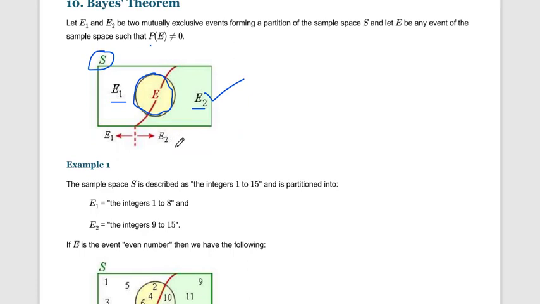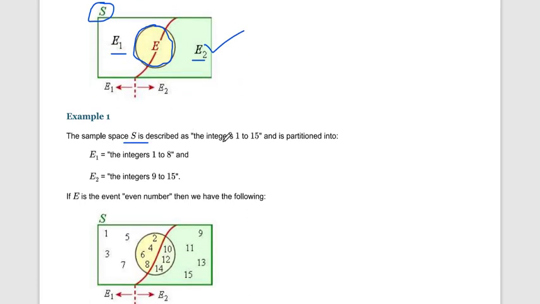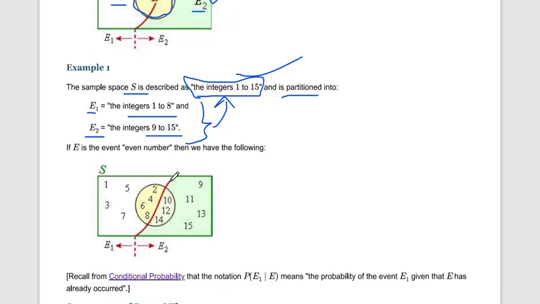Let's take an example. Sample space S is described as the integers 1 to 15. It is partitioned into E1, the integers 1 to 8, and E2, which is 9 to 15. E1 and E2 are parts of the sample space, and sample space means all the events. So we have the sample space 1 to 15, in which E1 has 1 to 8 and 9 to 15 is E2.